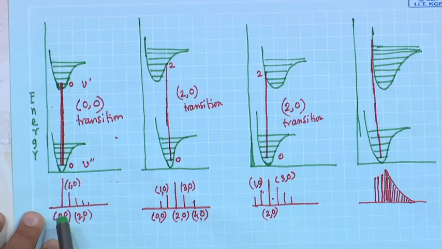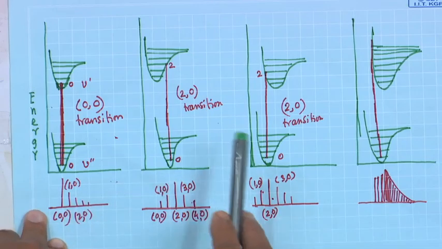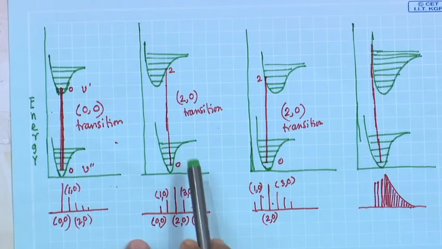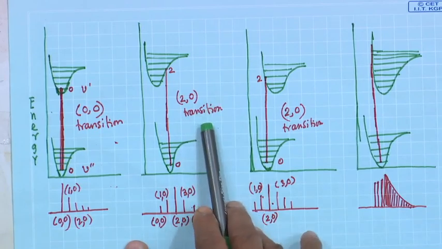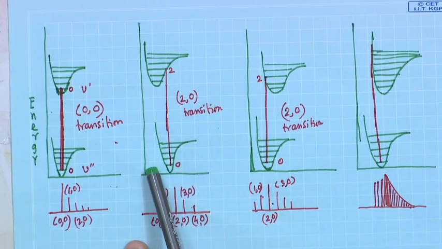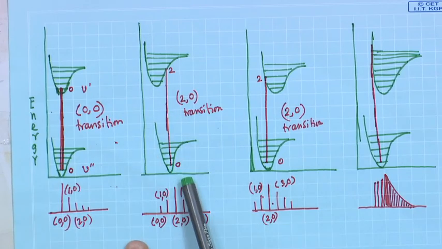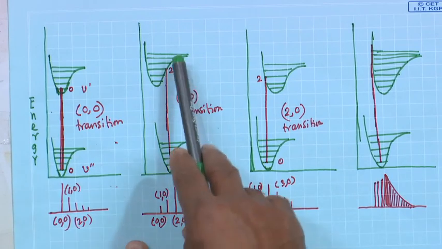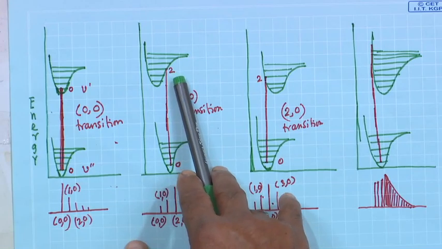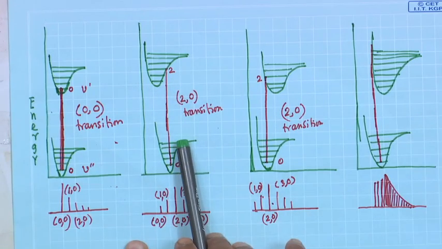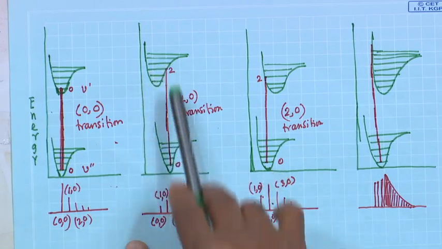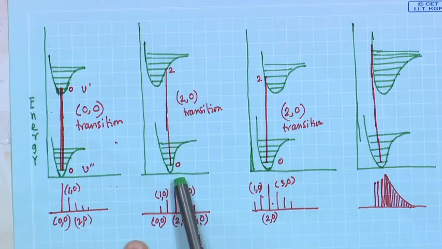So, here the 0-0 line will have the maximum intensity. Similarly, if this is the situation during electronic transition, with this ground electronic state and this excited electronic state, this was the configuration of the vibrational states.